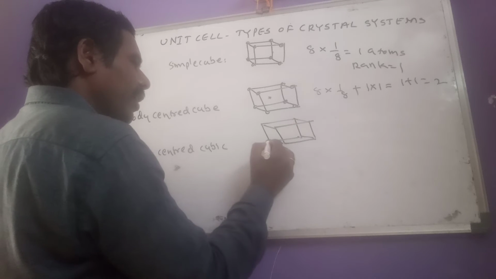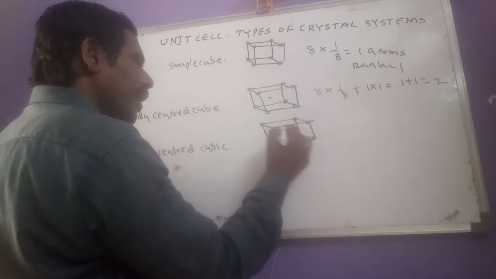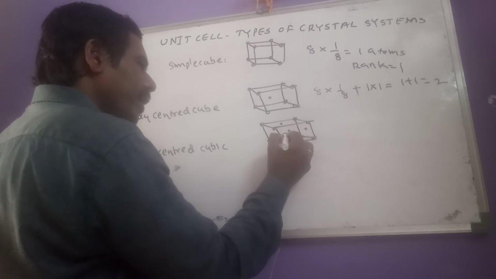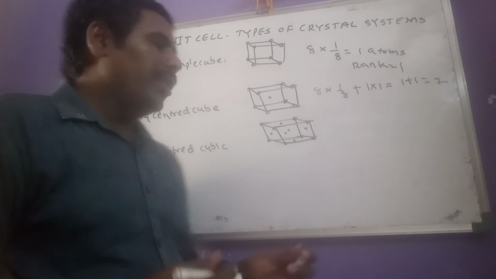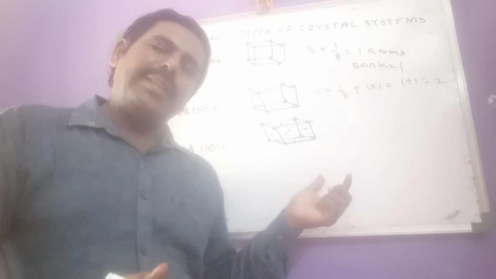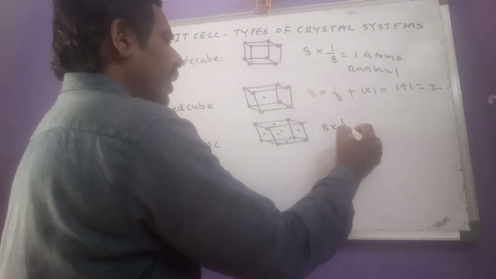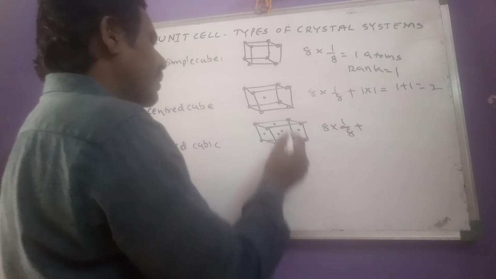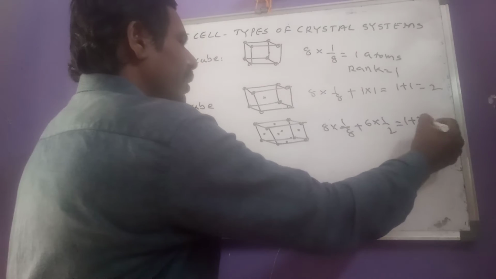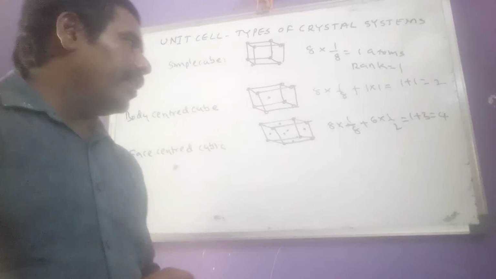Along with corners, constituent particles are present at the center of the faces. How many face centers for a cube? We know that there are 6 face centers. Now let us check the rank, or effective number of atoms. So 8 corners means 8 into 1/8, plus 6 face centers. Each face center contribution is 1/2. So now what is the rank of face centered cube?